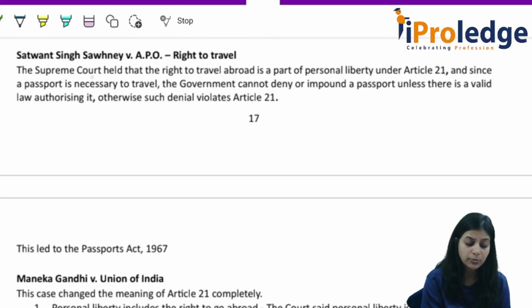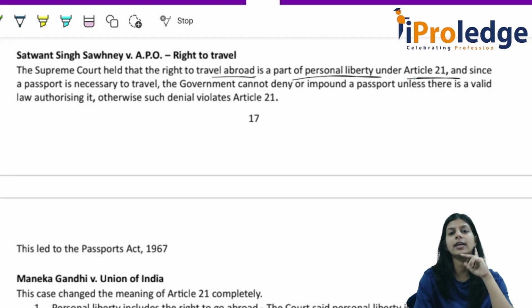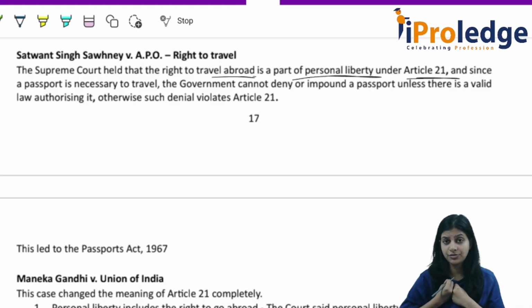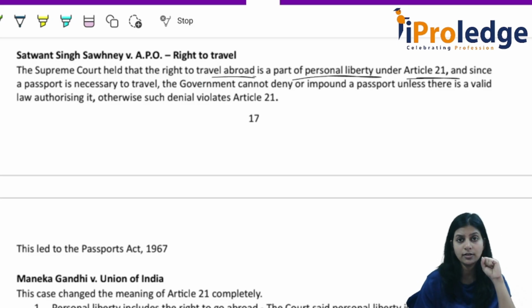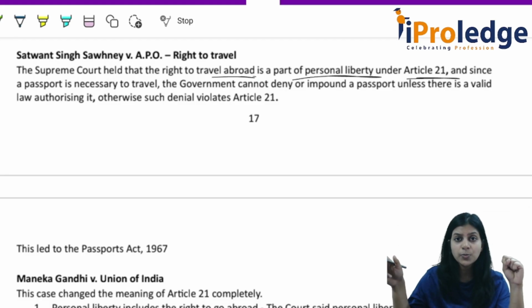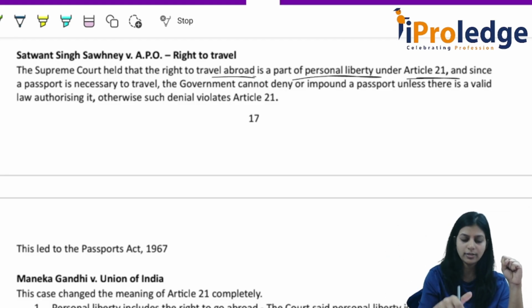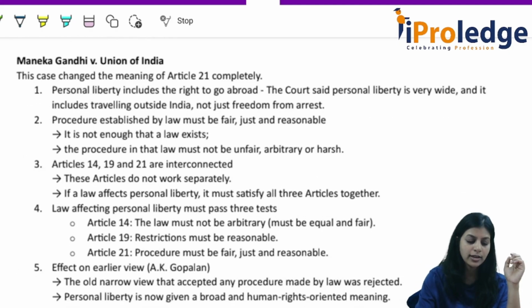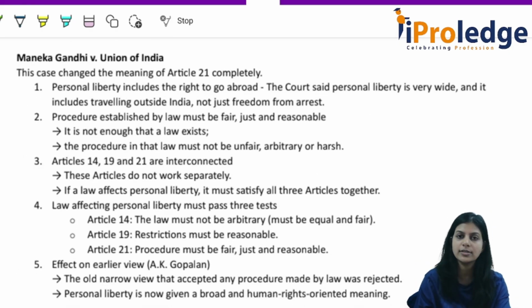Yes. In the next case law, the Supreme Court held that right to travel abroad is a part of personal liberty under Article 21. Now a person's passport is taken away. According to A.K. Gopalan case, personal liberty means physical liberty is restricted, right? A person is arrested or detained. Here, just a person's passport is taken away. Indirectly, that person's personal liberty is affected, right? That is when they held in this case law, right to travel abroad is a part of personal liberty under Article 21. This is well explained in the case law Maneka Gandhi versus Union of India.